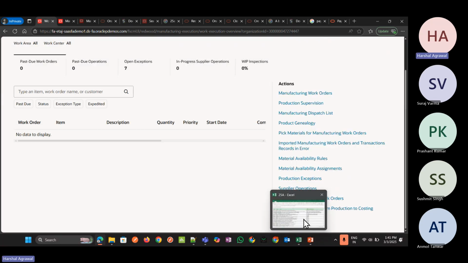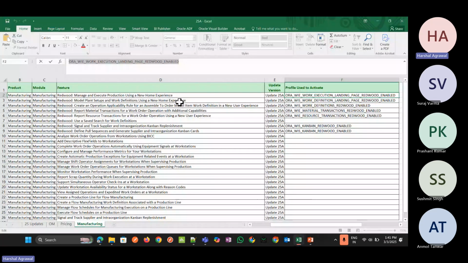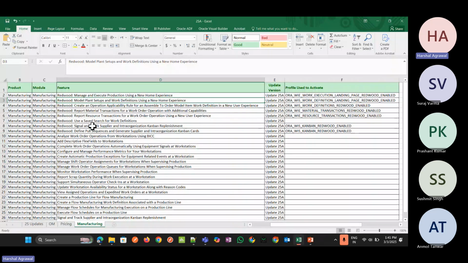Let me go to the second feature: Redwood manage plant setup and work definition using the new home experience. After we do the manage plant setups, we need to do the other setups like manage work centers, manage manufacturing resources, standard operations and work definition.